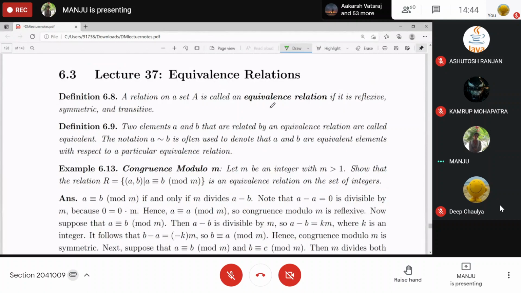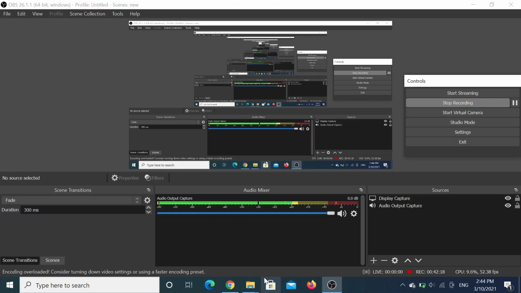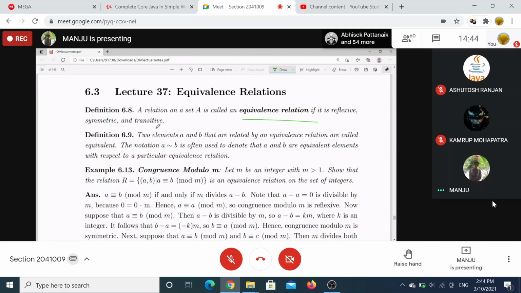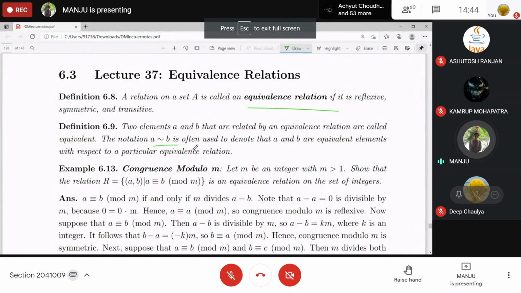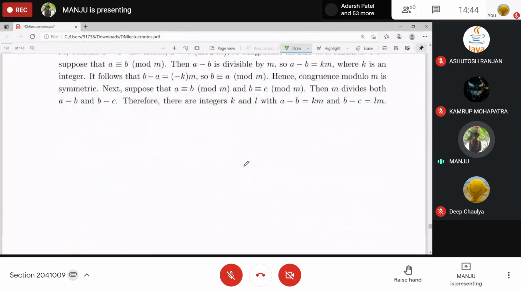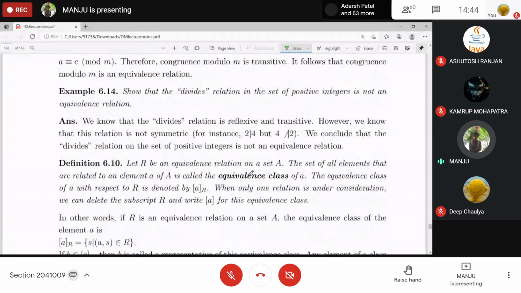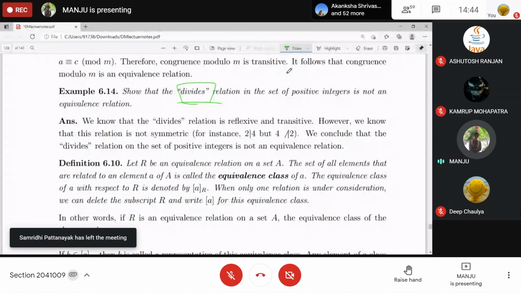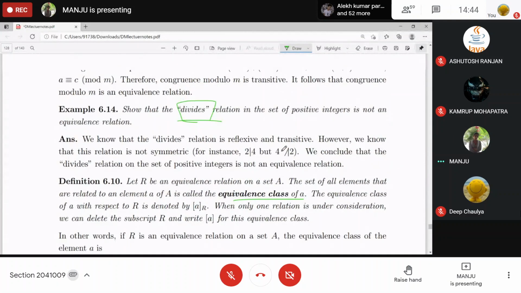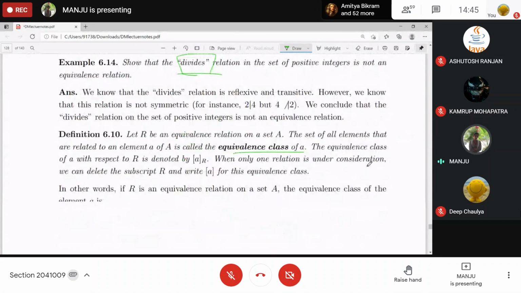Equivalence relation: reflexive, symmetric, transitive, and partial order was anti-symmetric in place of symmetric, right? And if it is an equivalence relation, then two elements are said to be equivalent. Also, these are denoted by this one. Congruence modulo m, we discussed, becomes an equivalence relation. Divides does not become one because of anti-symmetricity. Divides is a partial order. Okay. And what about other partial orders? Less than or equal to, or greater than or equal to. Right? And for equivalence relation, the simple example is congruence modulo m. And also the equality relation becomes an equivalence relation.